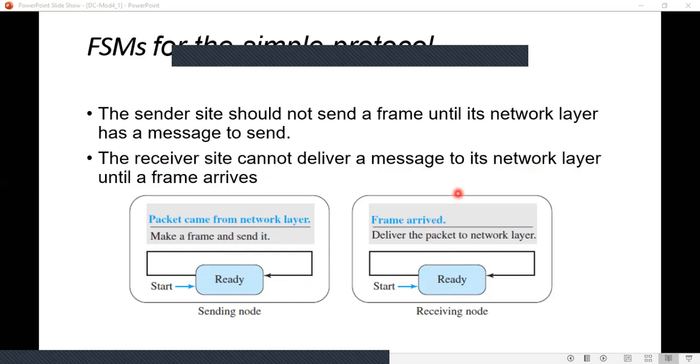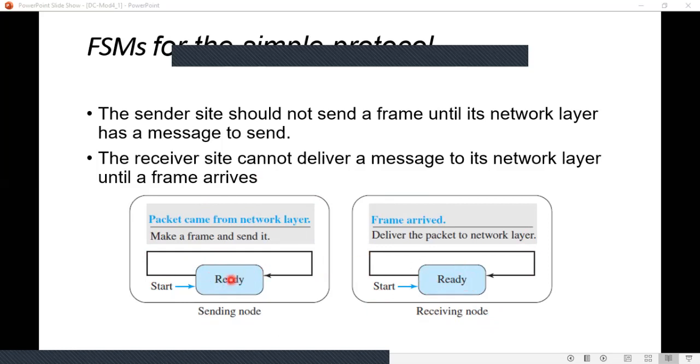These requirements can be shown using two finite state machines. Two finite state machines are given in this figure. Each machine has only one state, the ready state: one ready state in the sending node machine and one ready state in the receiving node machine.